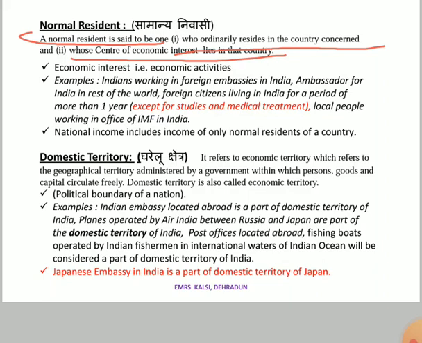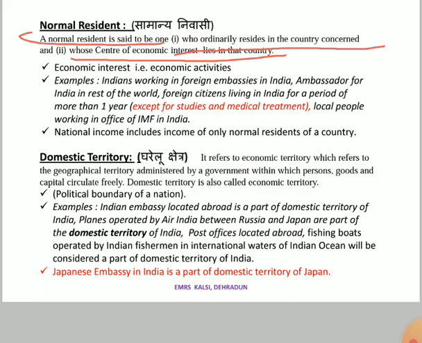The second condition is that my center of economic interest is there, meaning I'm earning in America and spending in America. All the economic activities which I am doing, or will be doing, I have to do in America.